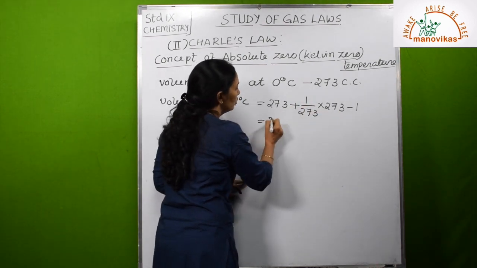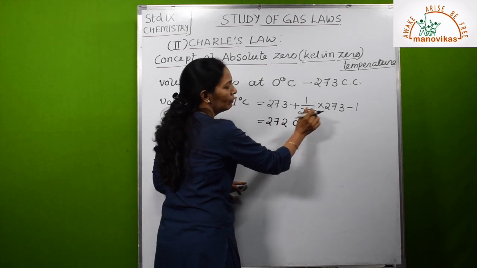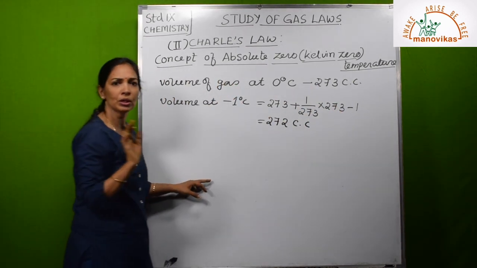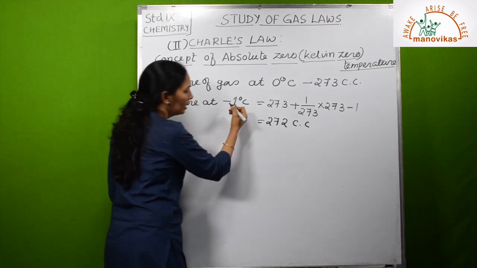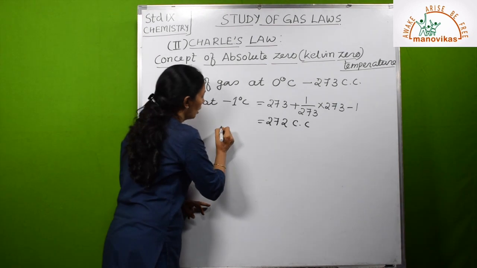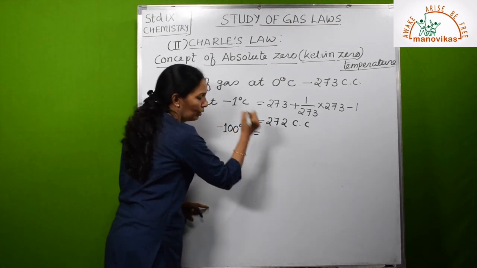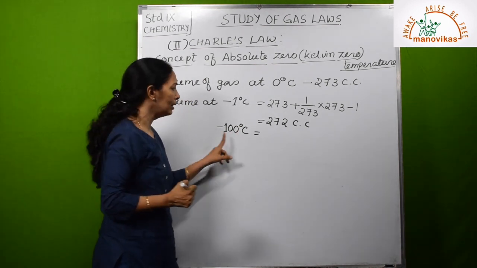Again this will come to 272 cc, because this 273 will get cancelled by this. So 273 minus 1 will be 272 cc. In a similar manner, now the volume kept on decreasing and reached a temperature of -100 degrees Celsius. So what will happen at -100 degrees Celsius?